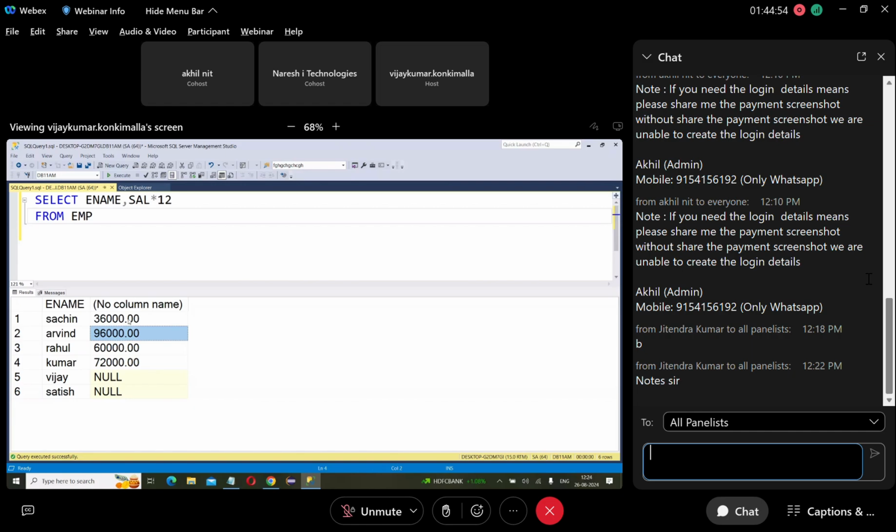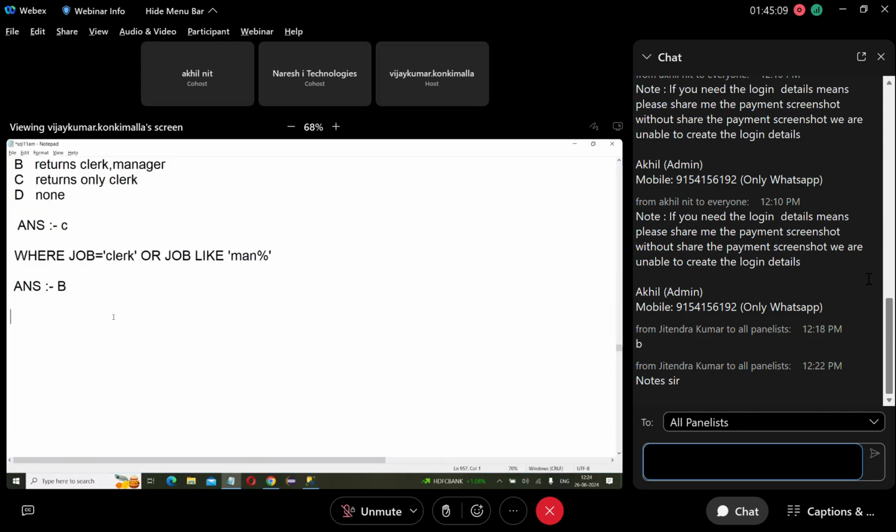These are annual salaries. But see the heading. What is the heading? No column name. I don't want to show the 'no column name'. Then use AS, so change the heading. How do we change the headings? To change the headings, what do we have to use? Alias. Okay? To change the heading, we have to use alias.